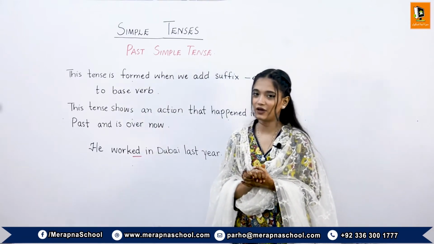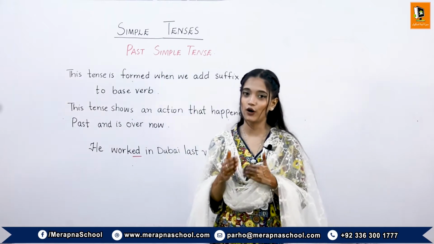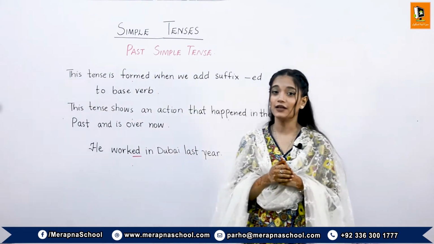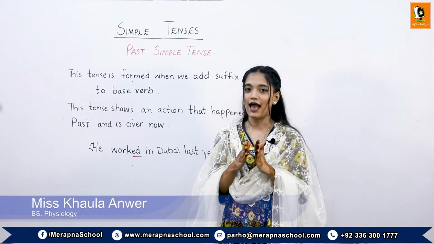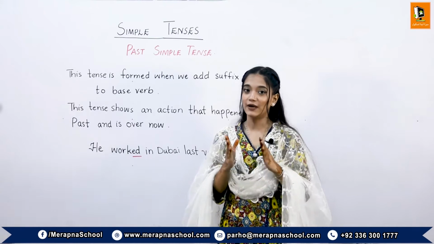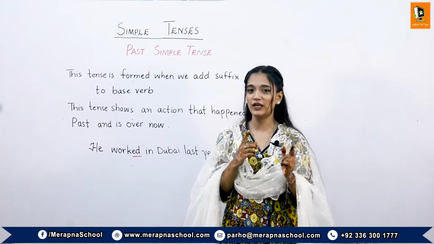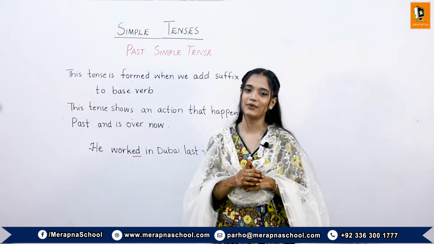The past simple tense shows that the work was already done in the past, and we make these sentences with subject, verb and object, and sometimes just a subject and verb. But to make it past, we add the suffix ed to the base verb.